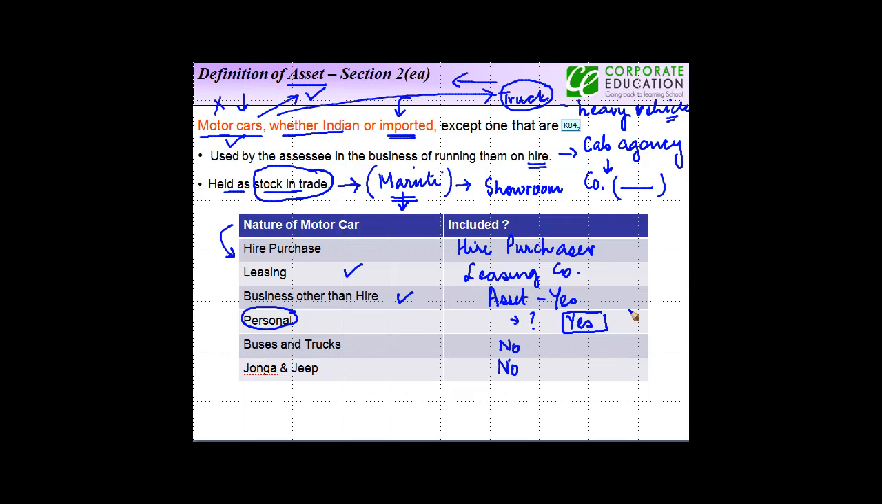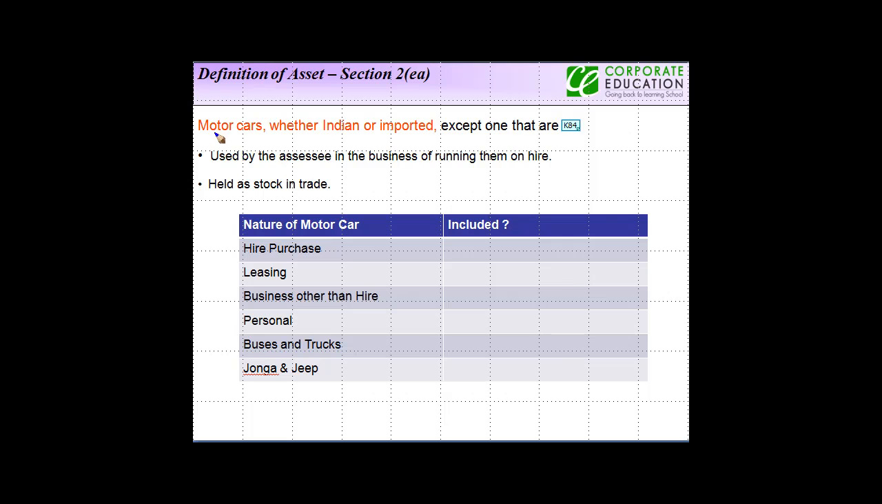Right? So this was all about the motor cars. Just to recapitulate, motor cars are included within the definition of assets. These could be Indian or imported. When we say motor cars, heavy duty vehicles are excluded. And what is also excluded are the following two categories. One, where the assessee uses them in the business of running them on hire. And second, when these are held as stock in trade by the assessee.